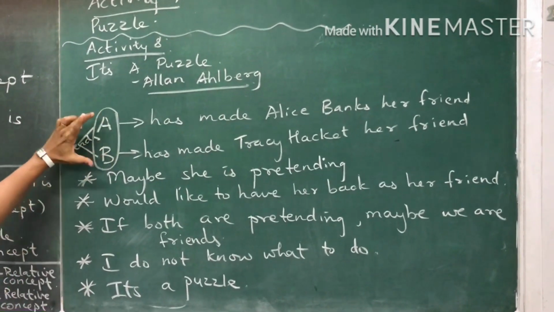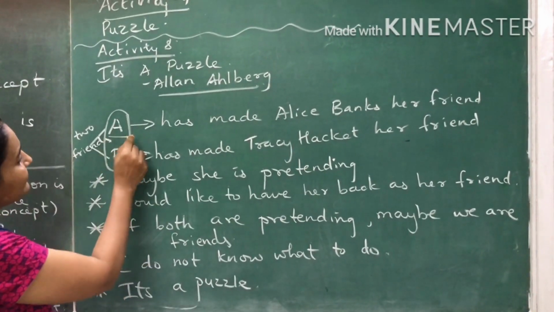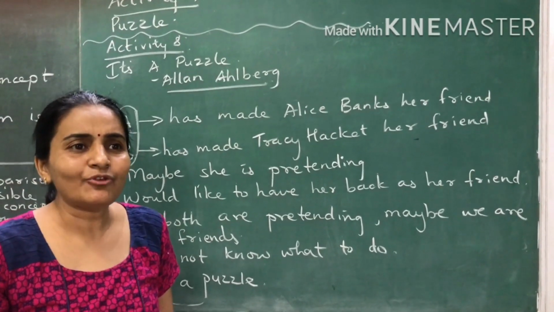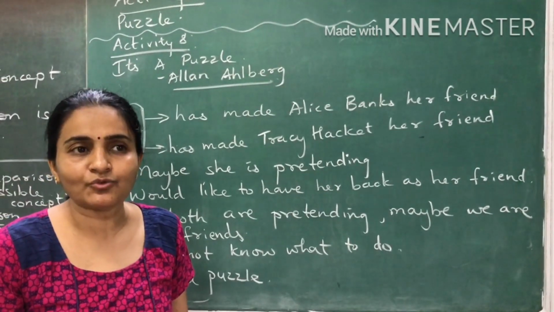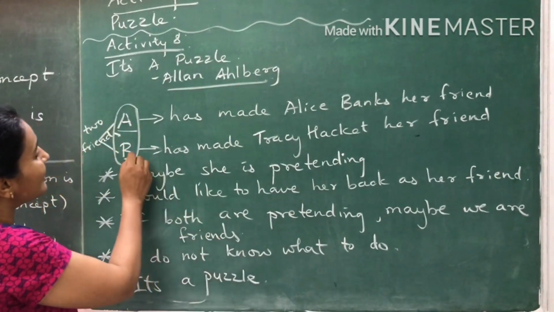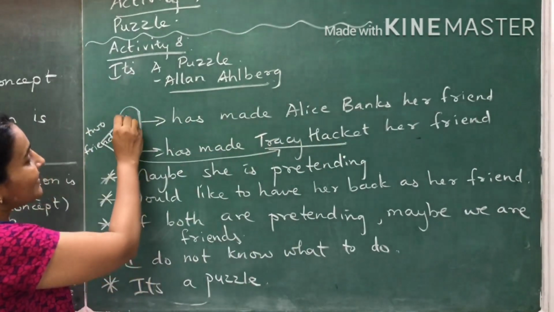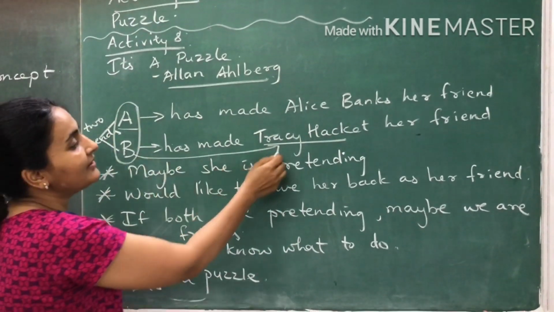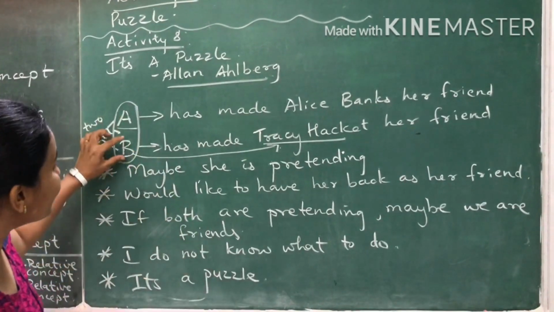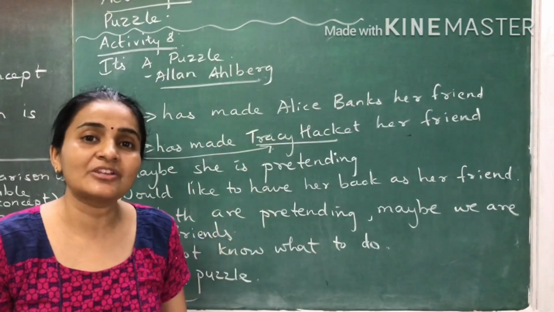But say for example A and B are best friends. Now what does A feel? That B, my best friend, has gone away from me. Means she is keeping secrets from me. She is not telling me all the secrets. And what has B done? She is going about with Tracy Hackett. So instead of A, B has made Tracy Hackett her best friend.